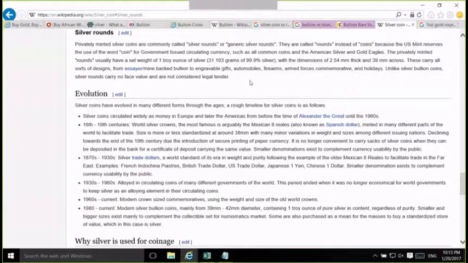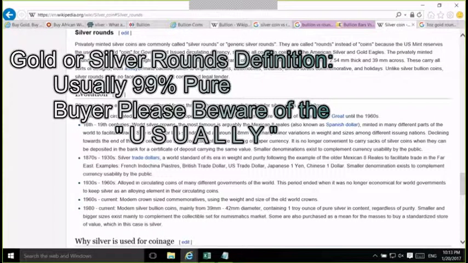Lastly, I would then take a look at what rounds really are, because the bullion bar page doesn't really talk about exactly the percentage, etc. Which is interesting, because if I go look at it, it just says silver rounds are privately minted, again, right? Obviously, otherwise it makes it a coin. And then it says silver rounds usually, here we go, have a purity of 99.9%, so it doesn't mean they have to. Okay.